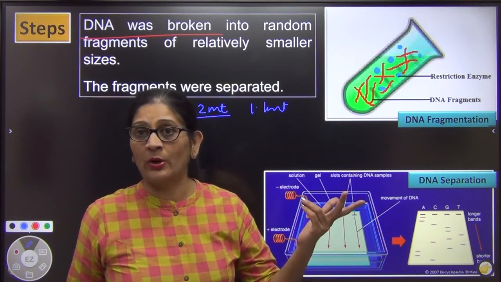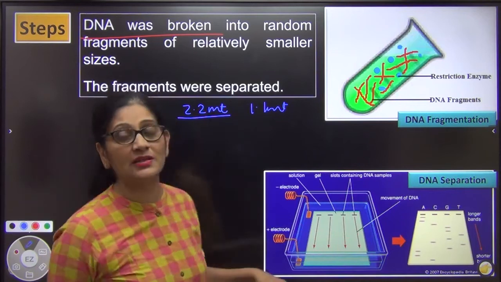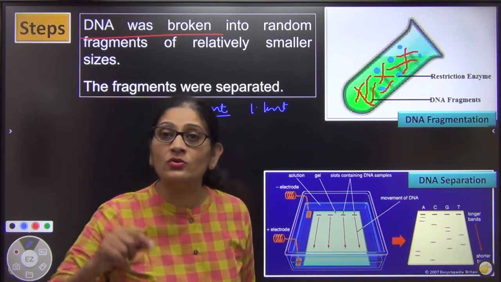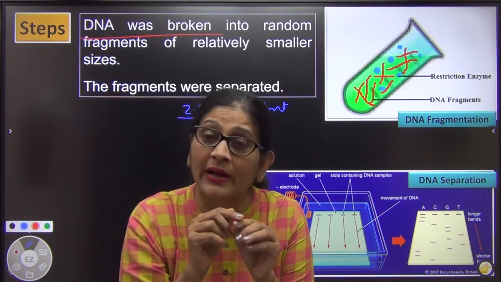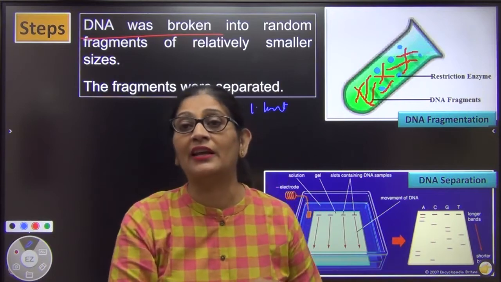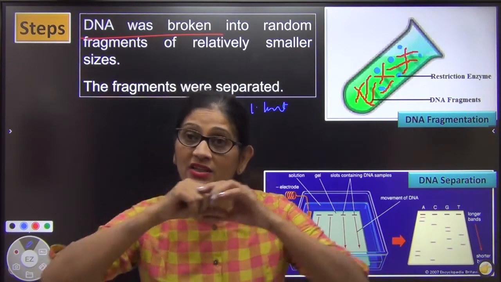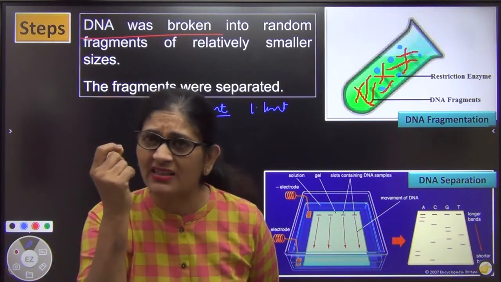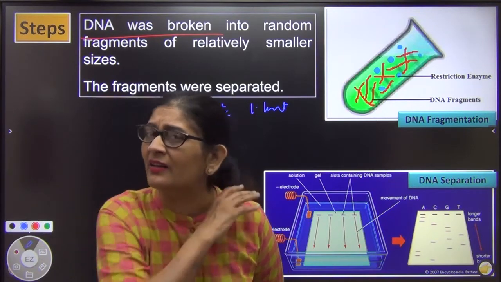This is for diploid. If we consider a haploid cell, it will be 1.1 meter. So that's a huge DNA. Of course you cannot start reading from one end, saying this is the first nucleotide, second nucleotide. If we start from one end like that, we will not be able to find out even in 30 years. It's super duper microscopic, and if I do that, it will take years.